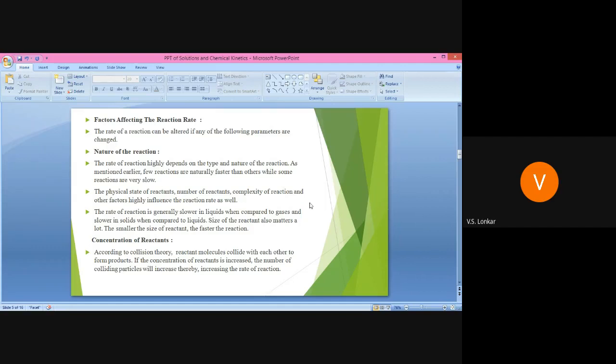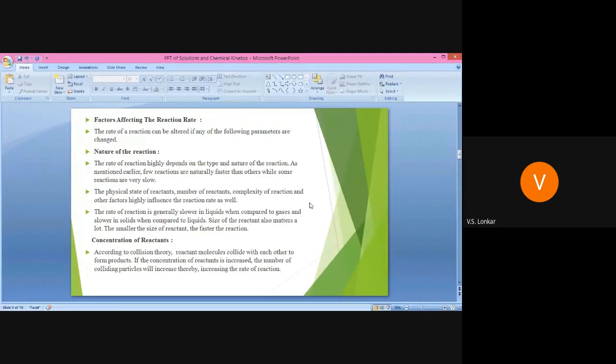concentration of reactants. According to collision theory, reactant molecules collide with each other to form a product. Later in your syllabus you have the collision theory. But just remember, for a reaction to occur between molecules, the first condition is that the molecules must collide with each other. First collision takes place between the molecules and then the reaction takes place.